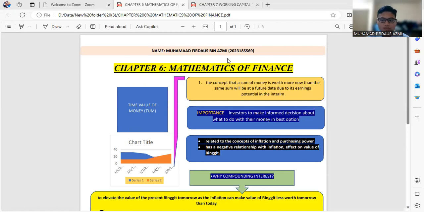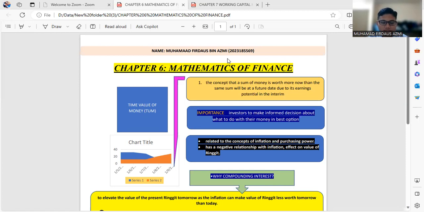So today I will present about chapter 6, which is mathematics of finance. Financial mathematics is the application of mathematical methods to financial problems. It is also known by equivalent names: quantitative finance, financial engineering, mathematical finance, and computational finance. It draws on tools from probability, statistics, stochastic processes, and economic theory.